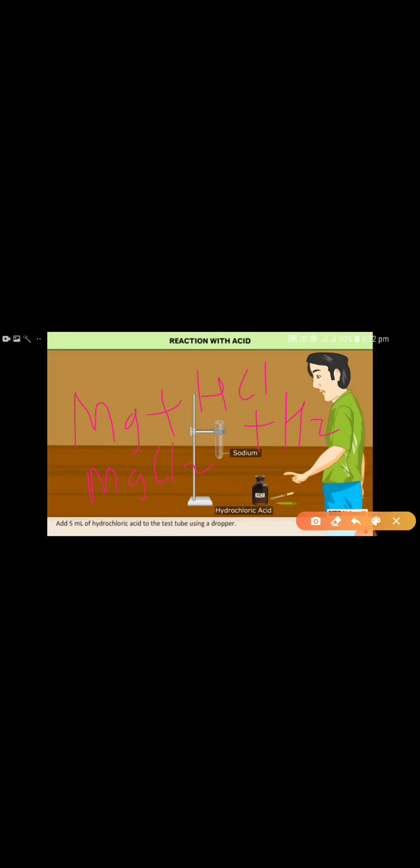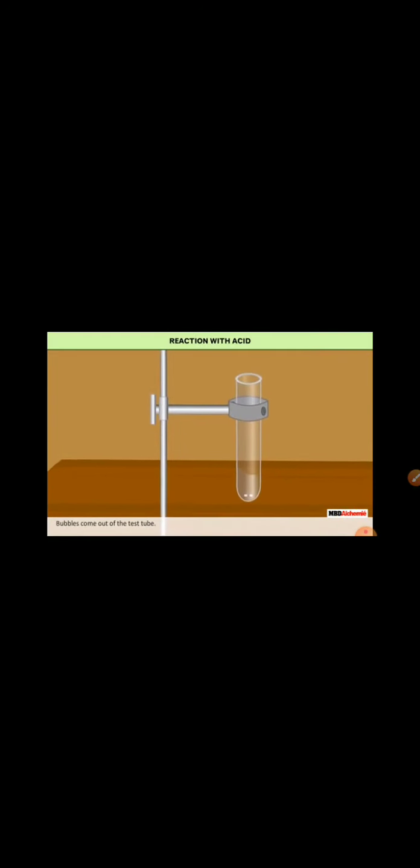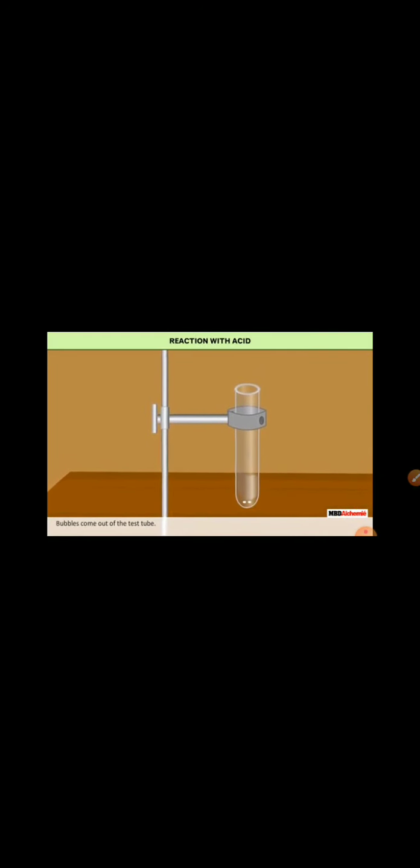Now study this activity of how metals react with acids. Add 5 milliliters of dilute hydrochloric acid with the help of a dropper to a test tube from a bottle. Bubbles come out of the tube. Bring a burning matchstick near the mouth of the test tube. The gas burns with a pop sound. It shows that acids react with metals producing hydrogen gas.